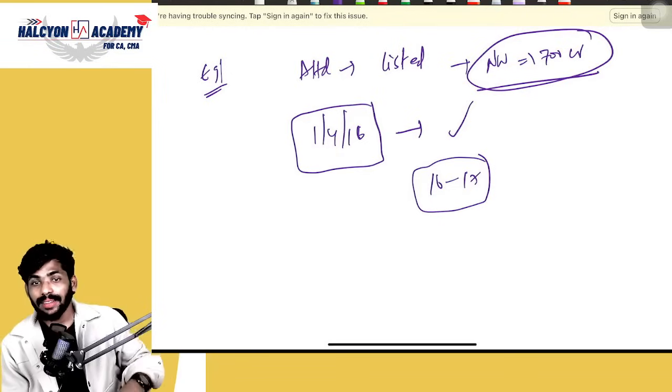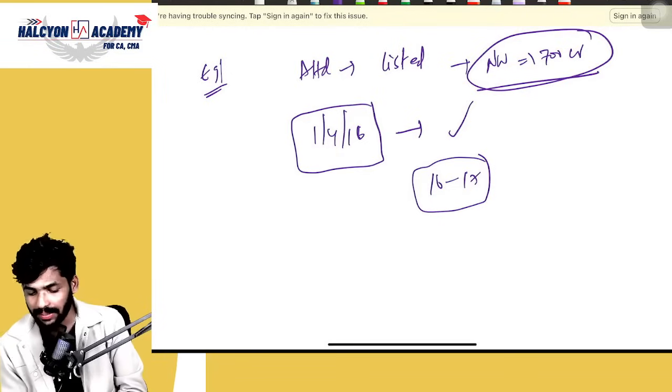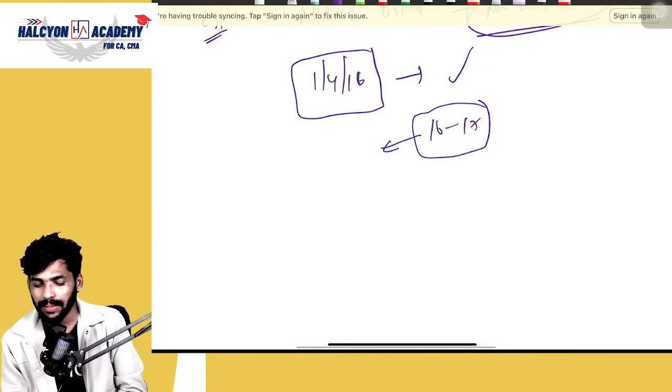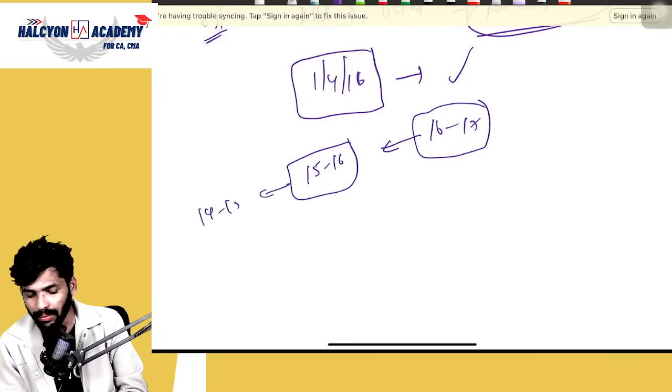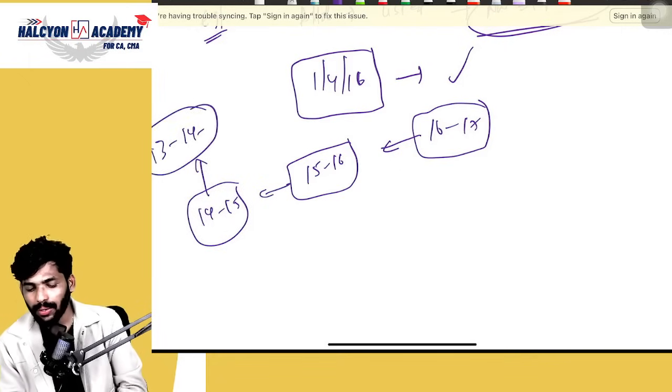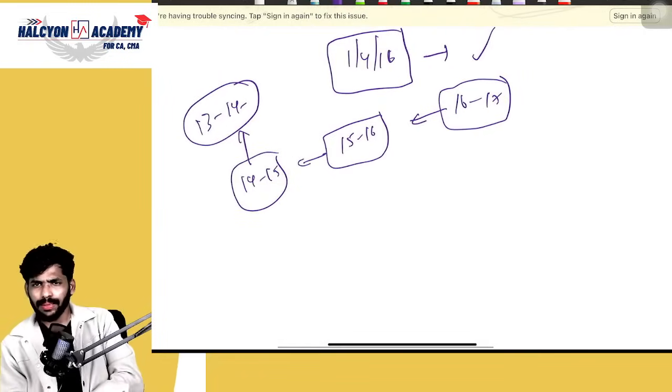Then which year's net worth should we consider? Everyone, please, what is the previous year? 15-16. What is the previous year to this? 14-15. What is the previous year? Sorry, 13-14. Correct or not? Yes or no? Just please listen to this point.